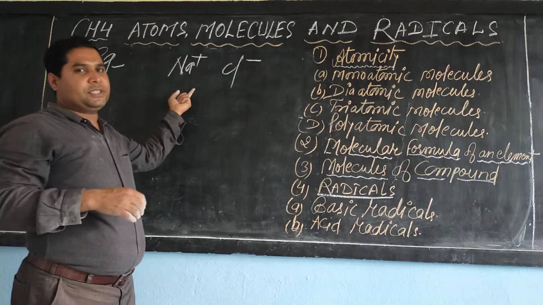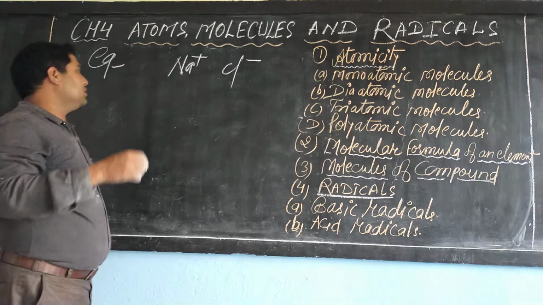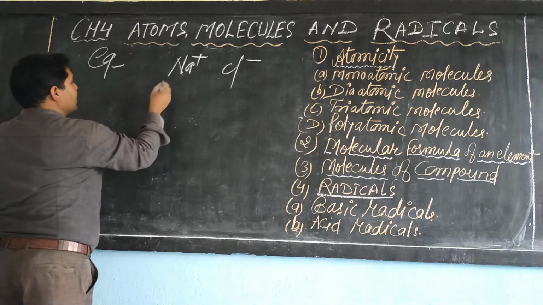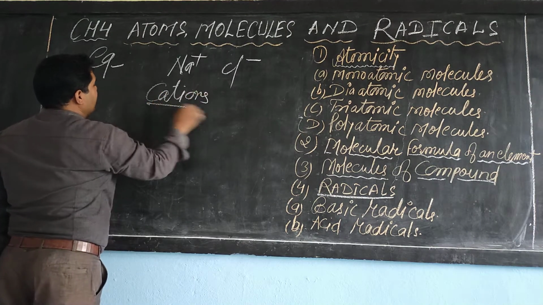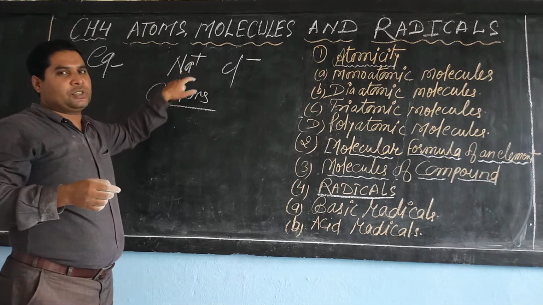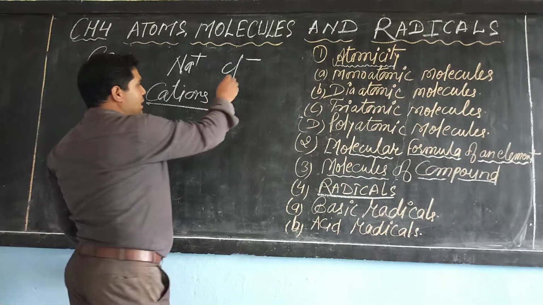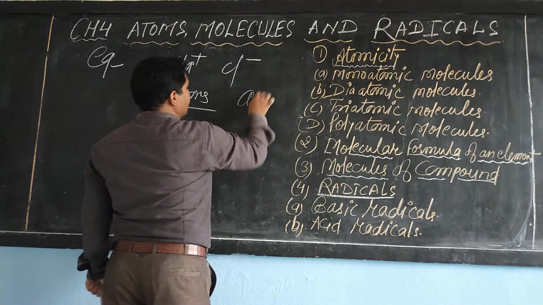So an atom with positive charge is known as a cation. The ion which is positively charged is known as a cation, and chlorine with negative charge is known as an anion.